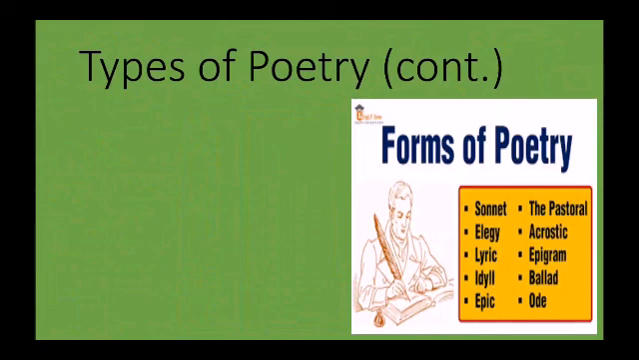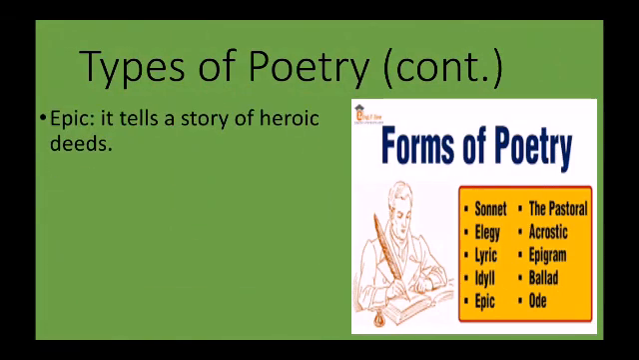Let's check types of poetry. That is, we are still looking at the types of poetry now. So, let's go on. We also have epic. Epic is the type of poetry that tells the story of a hero, what a hero has done. Maybe in a rural setting, a hero kills a lion. Any poem dedicated to such heroic deed is known as epic.